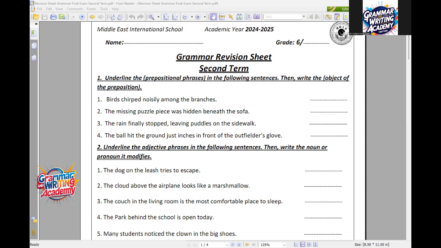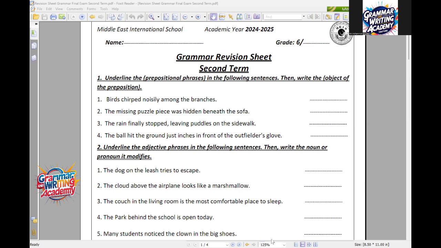Here we have some common prepositions: in, on, at, by, with, under, for, over, through, to, from, among, between, behind, across. Those are some kinds of prepositions.